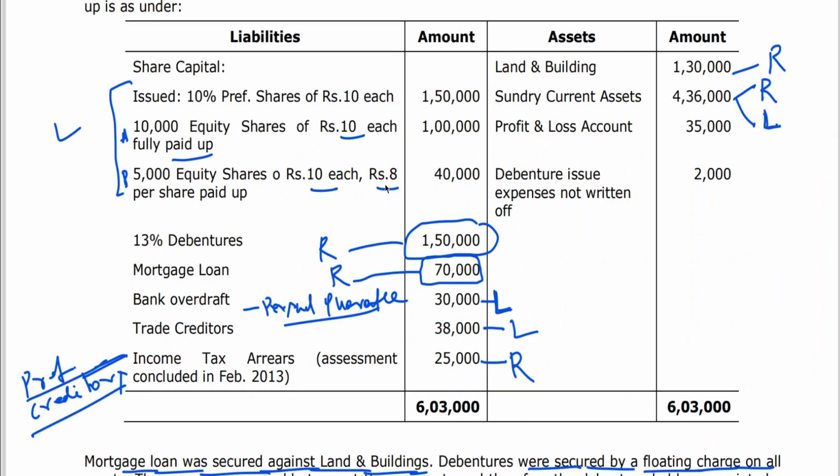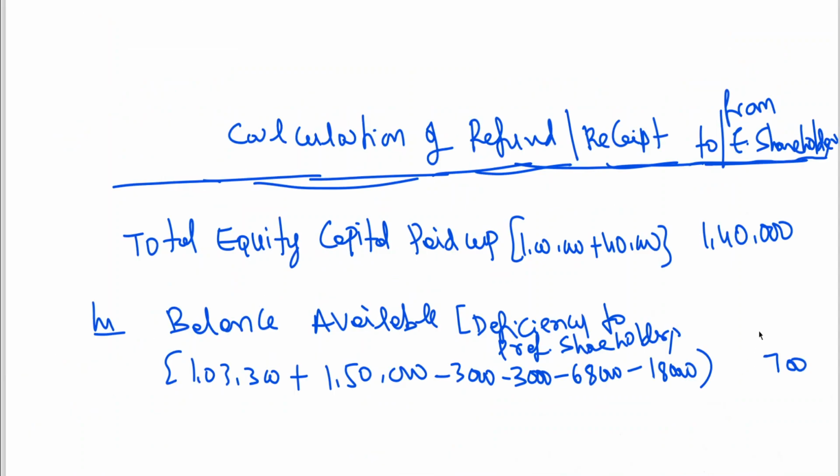I think we need to collect this from the contributor. How much we need to collect and how much we need to pay, so that as usual, what we have done earlier, the same thing I am doing. So total equity paid up capital 1,50,000 plus deficiency, so now it is coming to total deficiency. What is the total deficiency? 1,40,700.